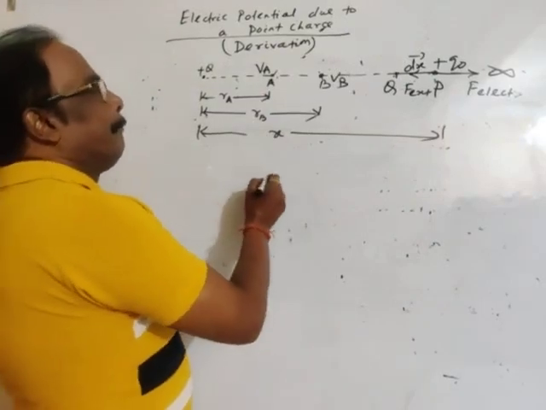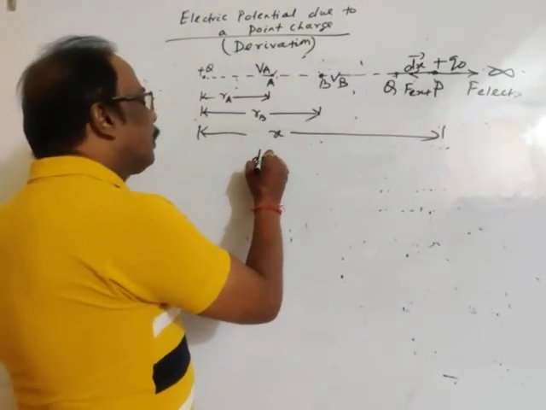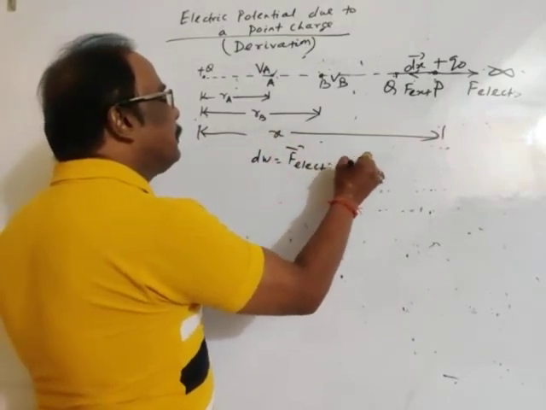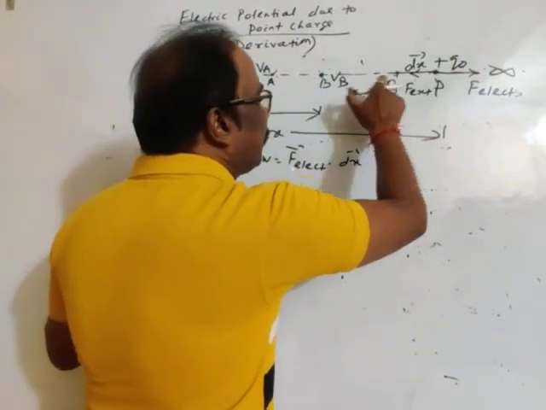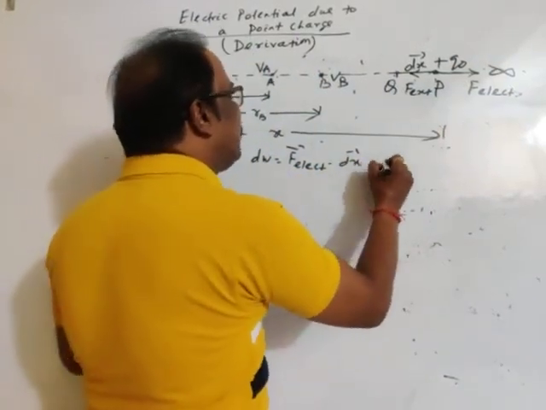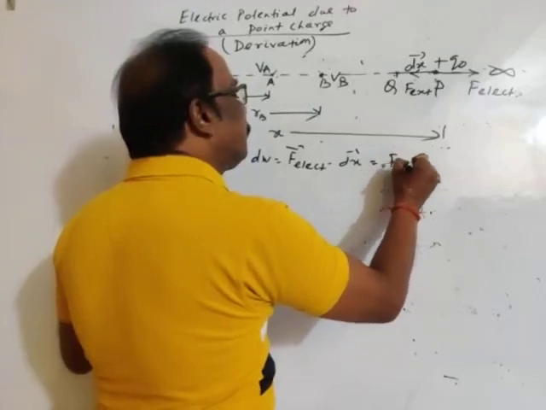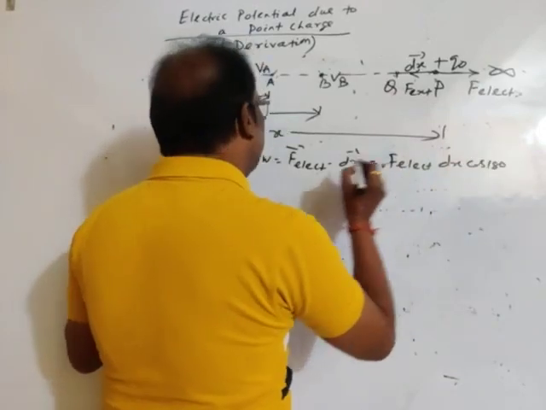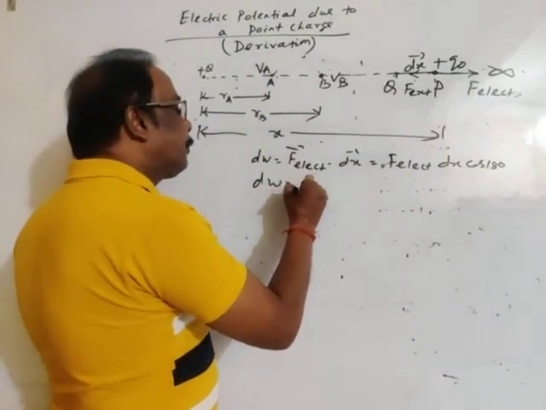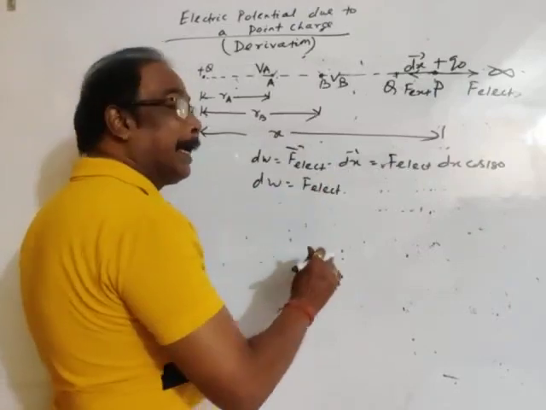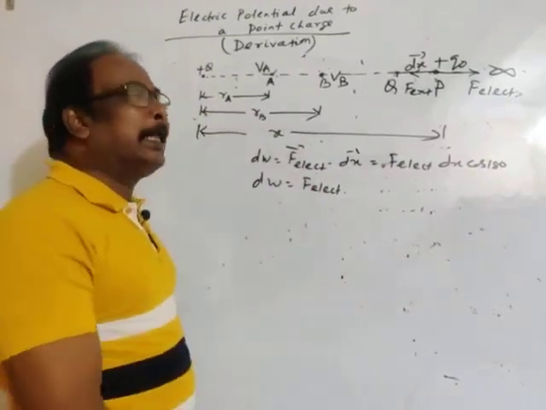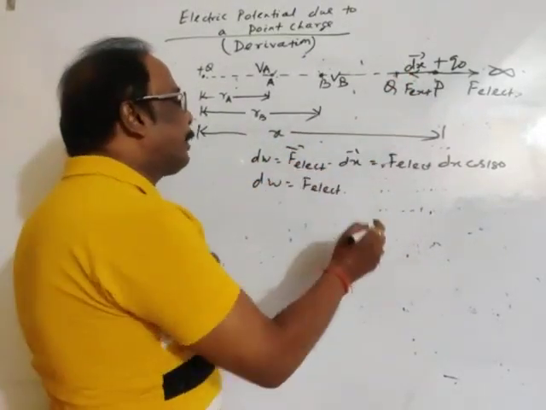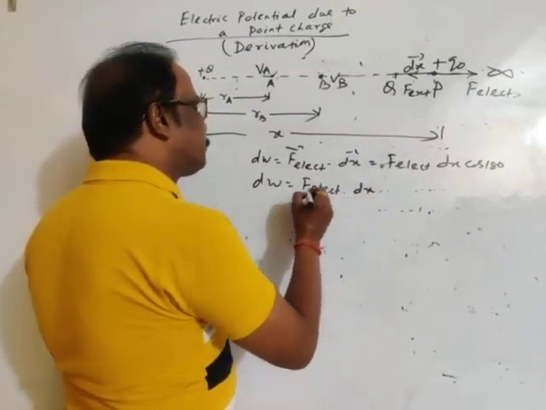Again, small work: as we have taken, the angle between the electrostatic force and displacement is 180, they are in opposite directions. This is electrostatic force into dx into cos 180. So dW is equal to the force against the electrostatic force, because the external force is opposite in direction to the electrostatic force, into dx, with a minus sign.